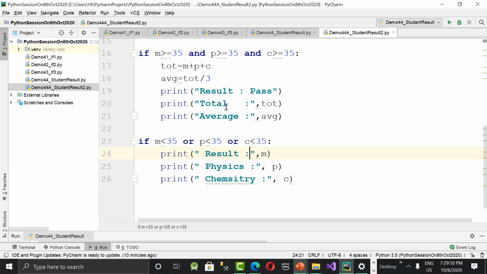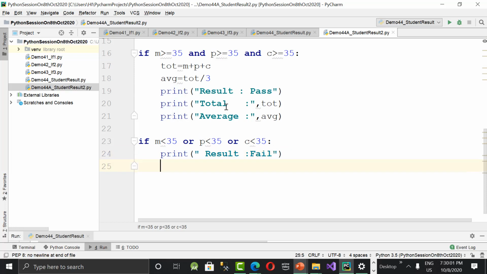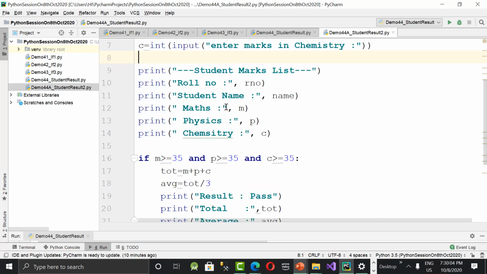Oh, sorry. Within double quotes we need to write. Okay. Delete this. And for a better result I need to print here now. First, let's run it normally. Then I'll modify. Is it clear, guys?